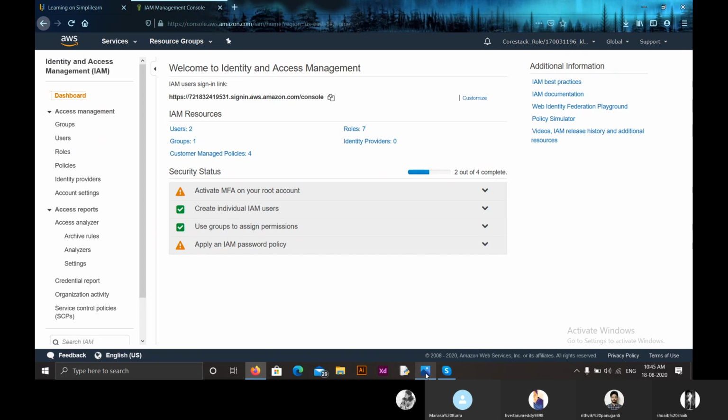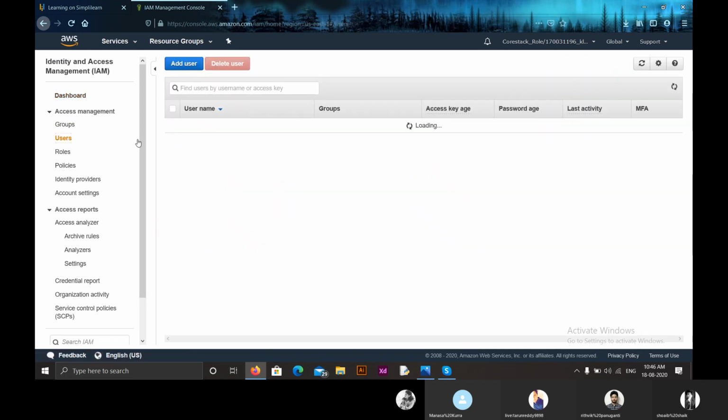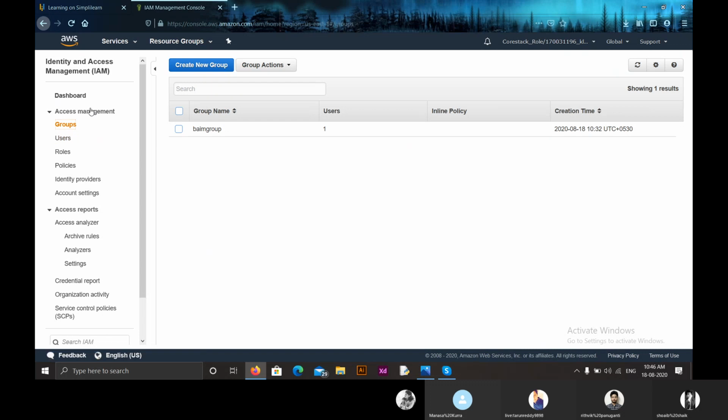We saw how to create an IAM user. To create an IAM user, you have to get into the Identity and Access Management console. On the left side, you will have a users option. By clicking on it, you will have an option to add user. Here you can add your user. In a similar way, to create a group, go to groups, click on create new group, give it a name, attach a policy, and click on create.